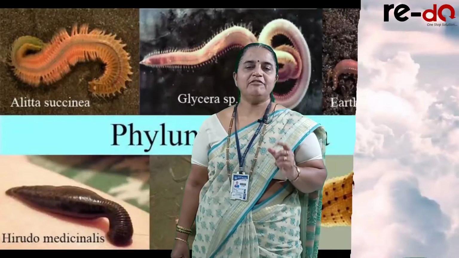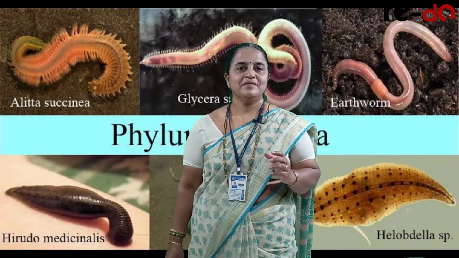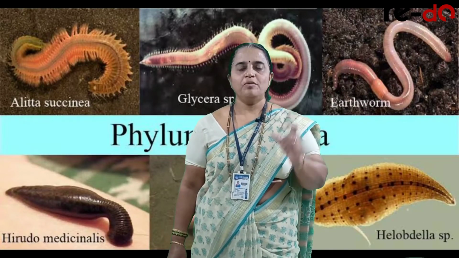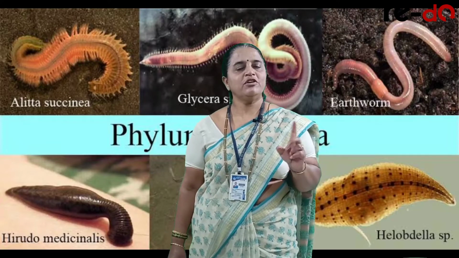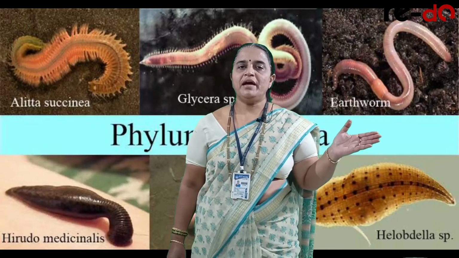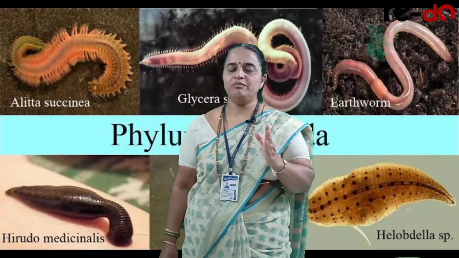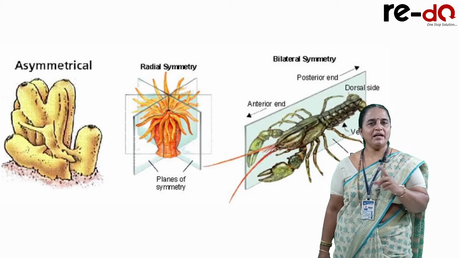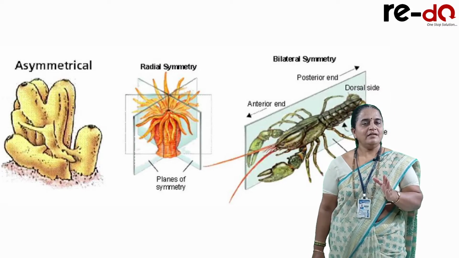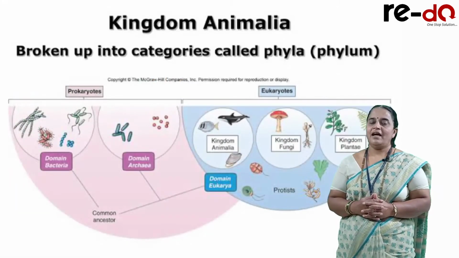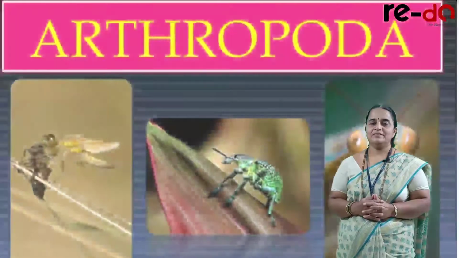Hello students, in the previous session we completed till phylum Annelida. We have travelled from phylum Porifera till Annelida, observing cellular grade, tissue grade, organ grade and organ system grade development, cell aggregate plan, blind sac plan, tube within tube plan, asymmetrical, radially symmetrical and bilaterally symmetrical, and we are now entering the largest phylum in kingdom Animalia, and it is Arthropoda.